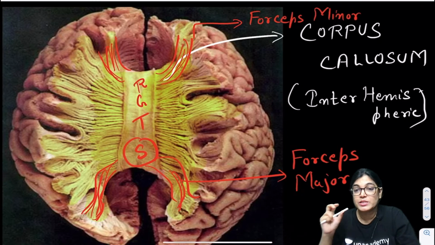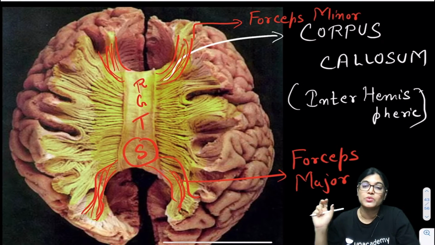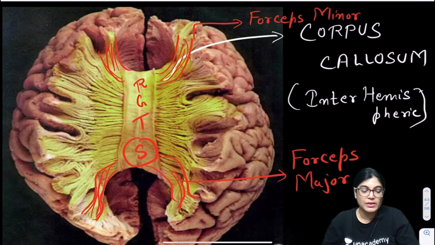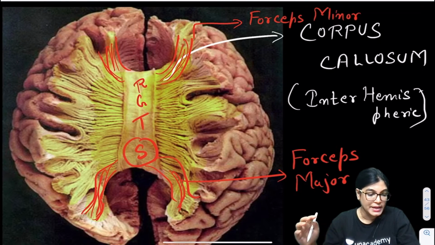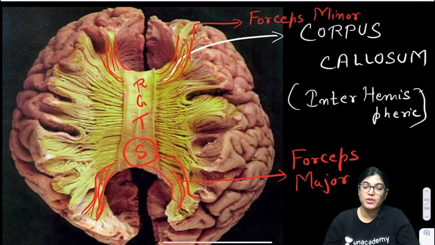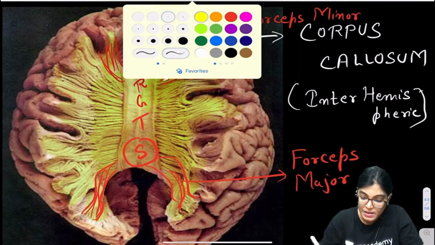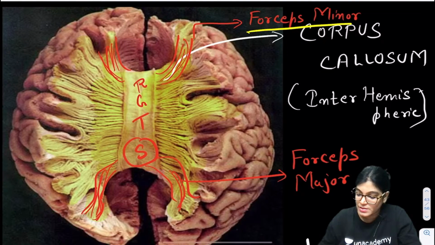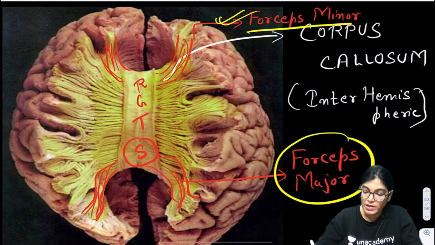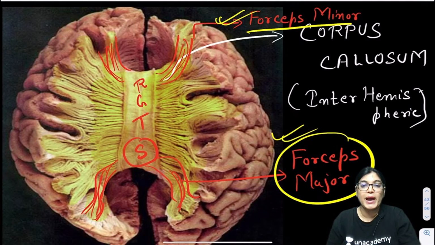Actually, forceps major produces an indentation into the lateral ventricle also. Okay, we will not go into much detail. I think it is more than enough for you to understand. We will go into more detail when I take the session on ventricles of the brain. Is it okay? Have you understood the right answer now, and the difference between forceps major and forceps minor?